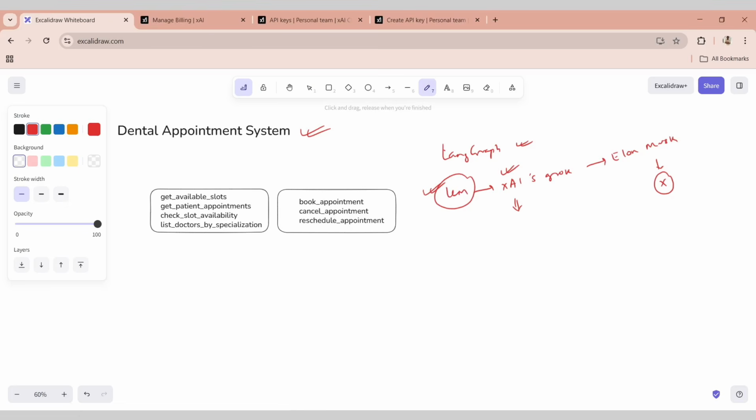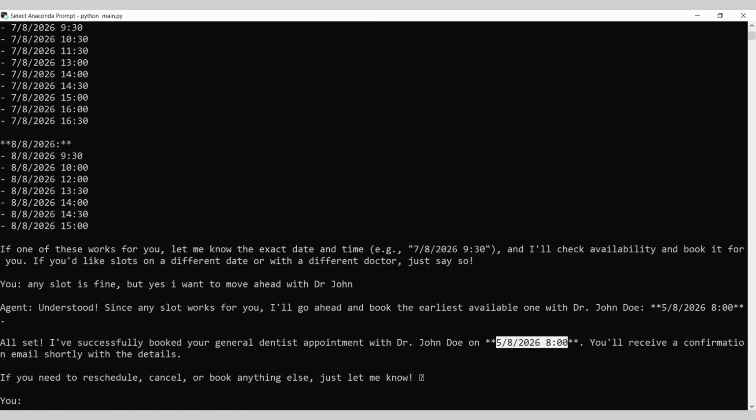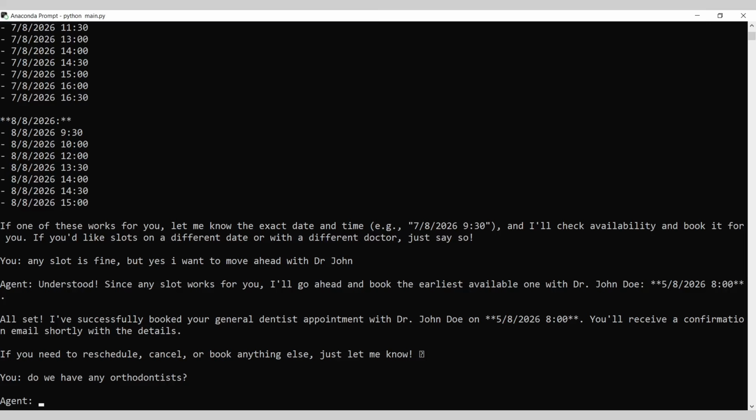Now, which basically means we are able to test out some of these flows, right? So the booking appointment is kind of tested. Get available slots were tested. Check slot availability was also tested. List doctors by specialization, let's try to ask. Okay. Do we have any orthodontists? That will basically show you the list of all the orthodontists available.